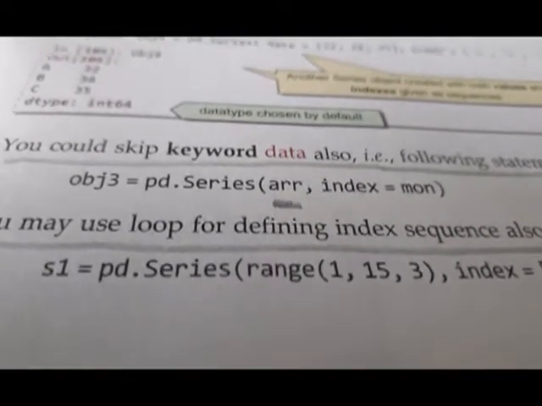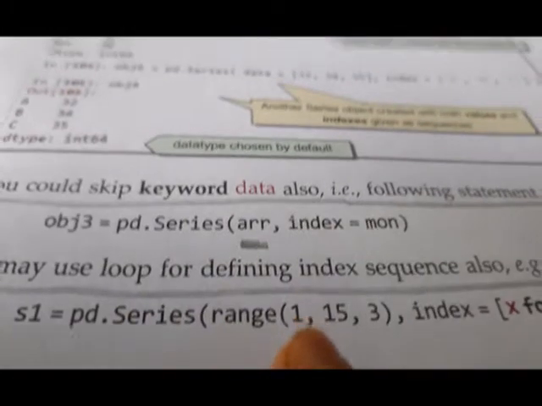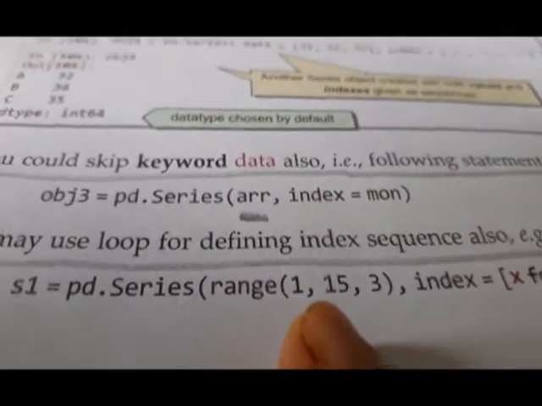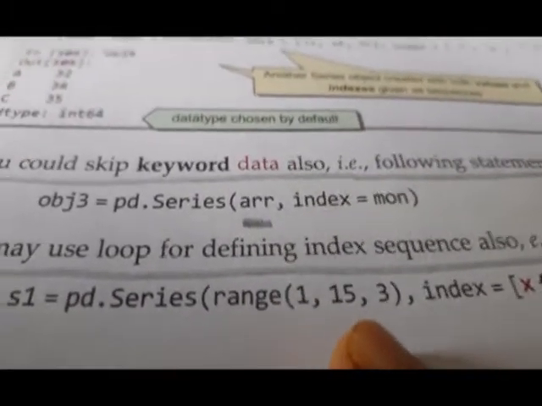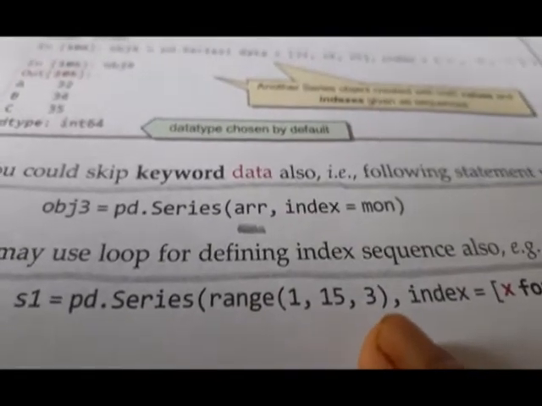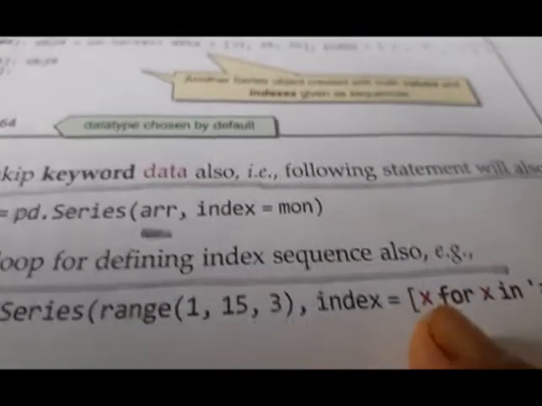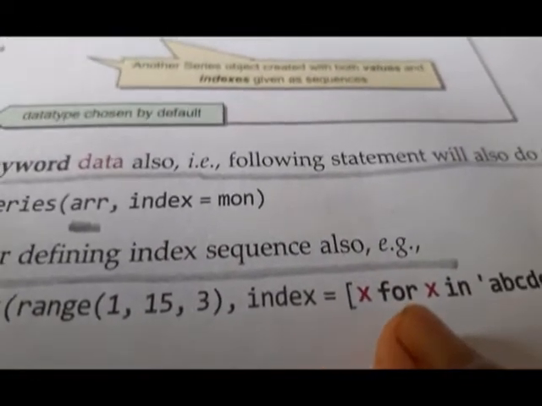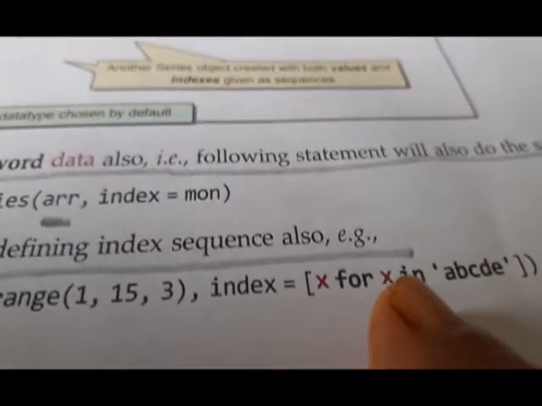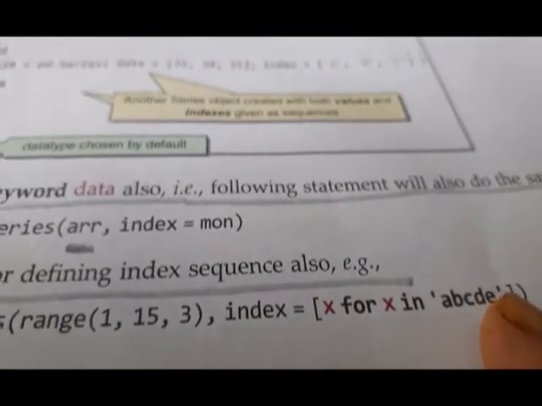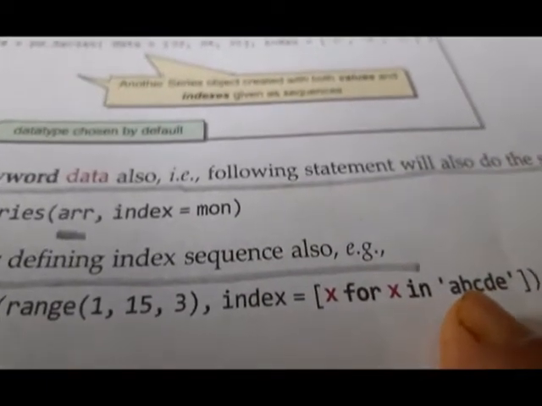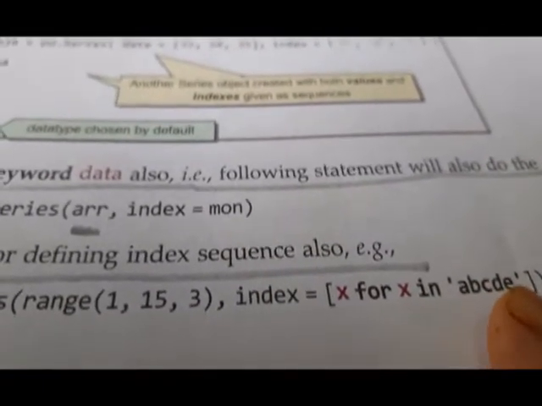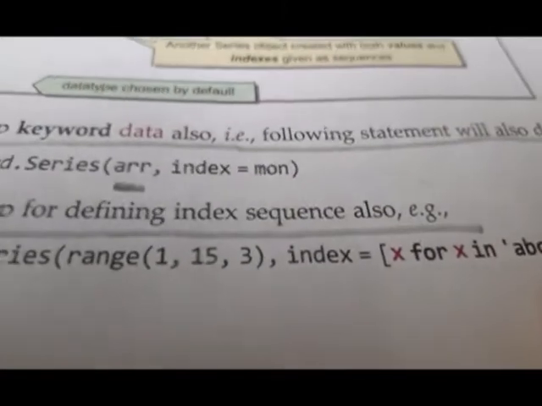So series gets range function as an argument. 1 to 14, there will be the range with the gap of 3. For indices, x, whatever is the value of x, that will be the index, for x in A, B, C, D, E. Means x gets first value A, then B, then C, then D, and then E. So these are going to be the indices.